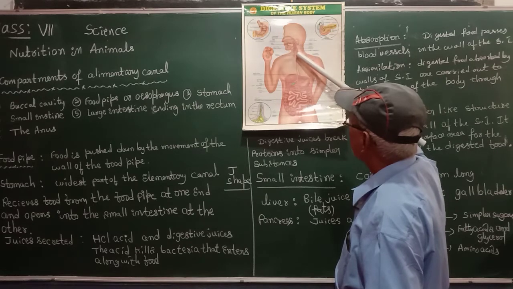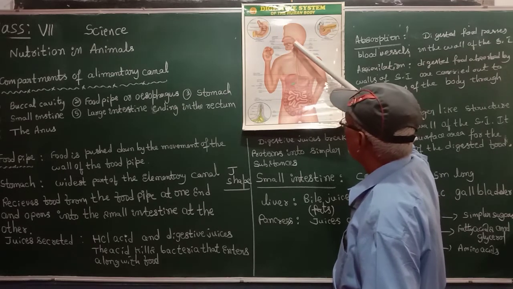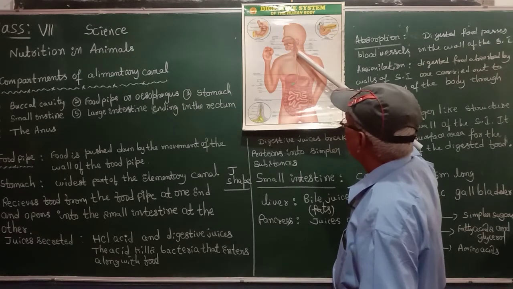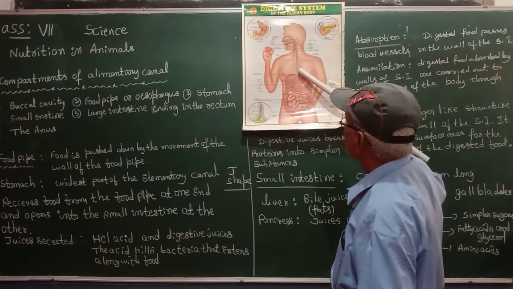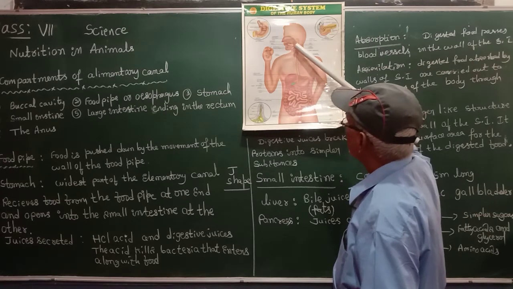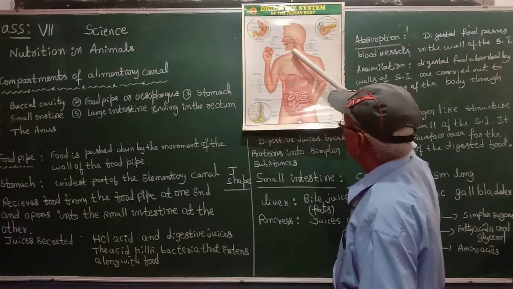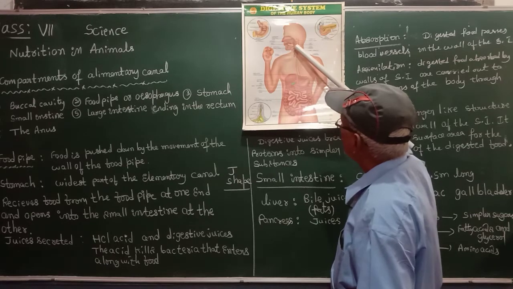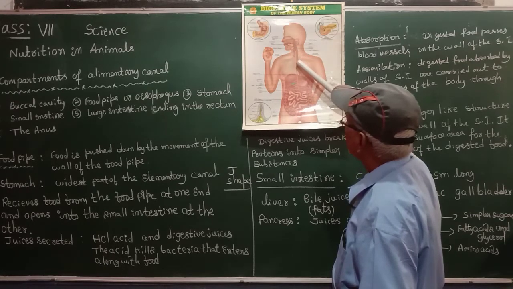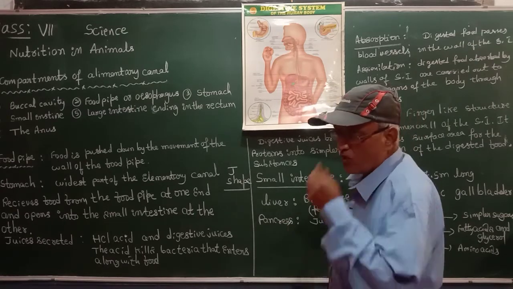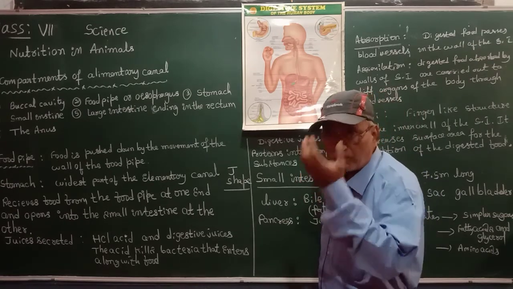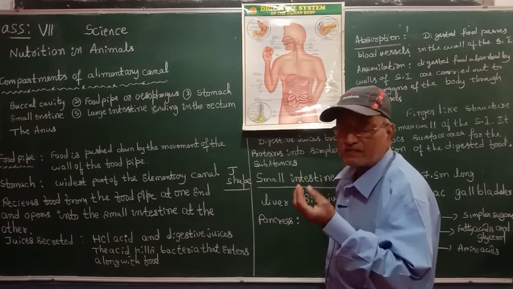The food pipe follows along the neck and continues towards the stomach, passing through two parts, the neck and the chest. Another pipe is the windpipe, and these two are separated. Here it is the food pipe. The wall of the food pipe pushes the food towards the stomach.